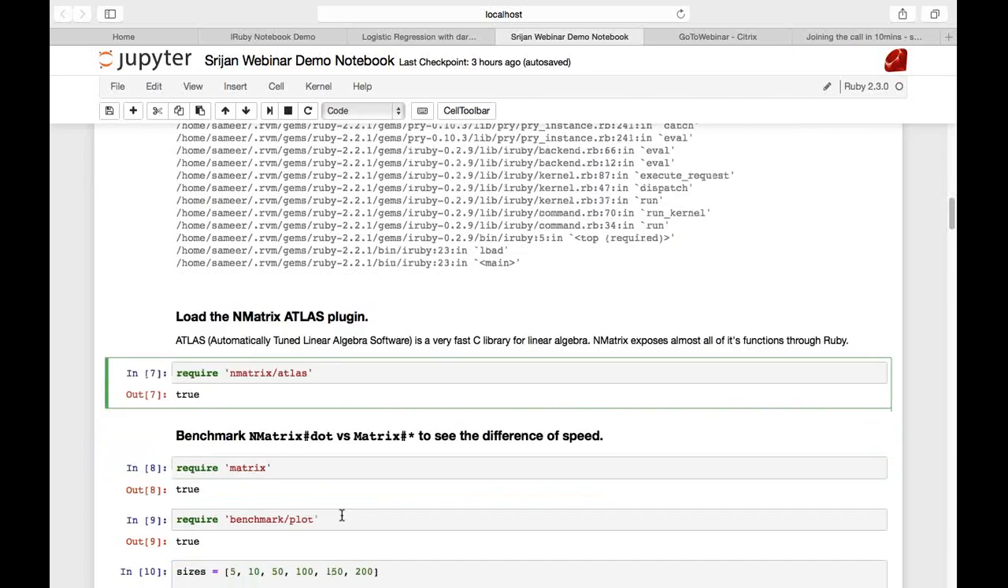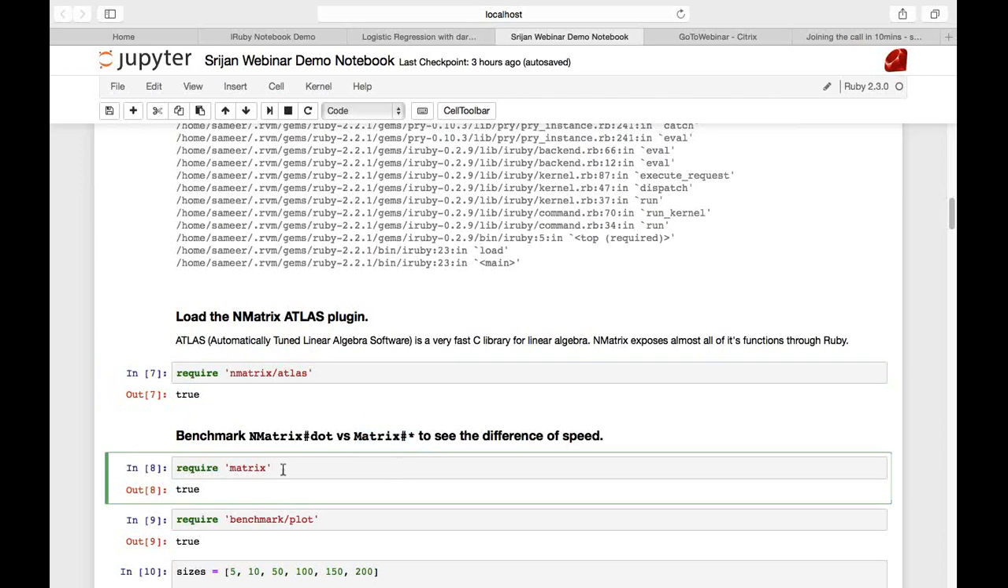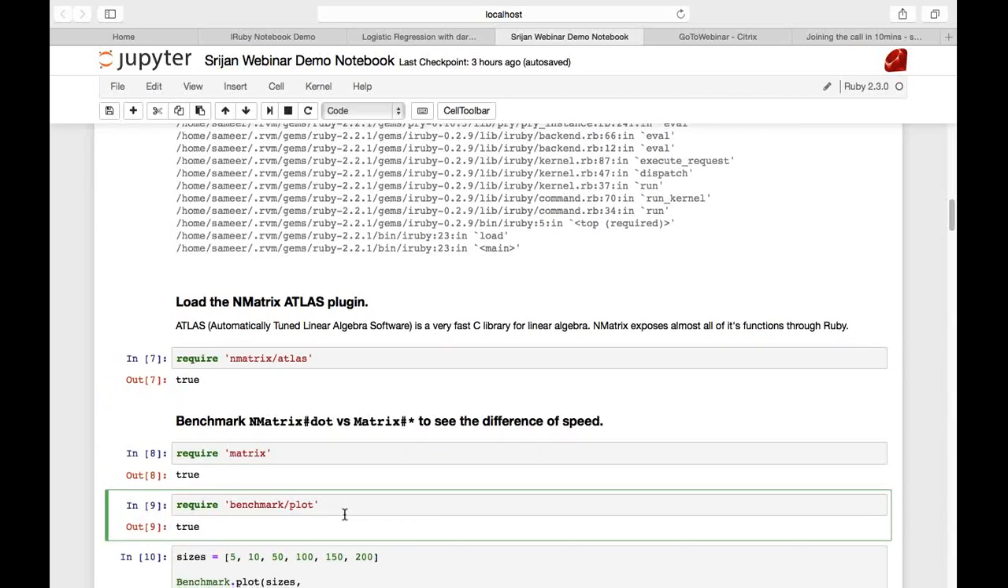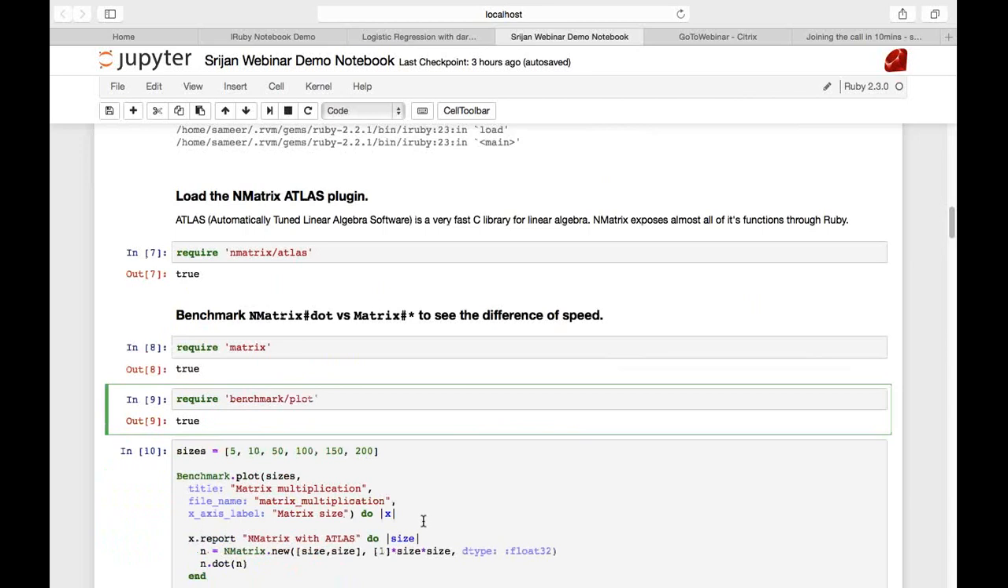In order to demonstrate the speed to you, I will benchmark matrix multiplication performed with NMatrix Atlas on one hand, and matrix multiplication with the Ruby Matrix library on the other. For this purpose, we require matrix, and we require the benchmark plot gem, which is an extension to the Ruby benchmarking module for creating plots of your benchmarking code.